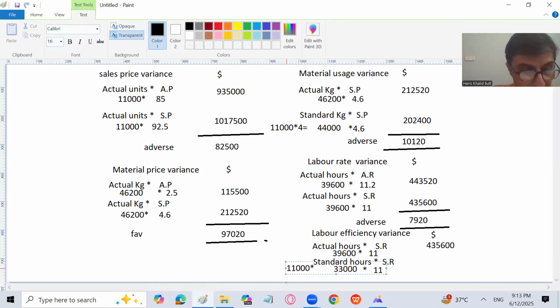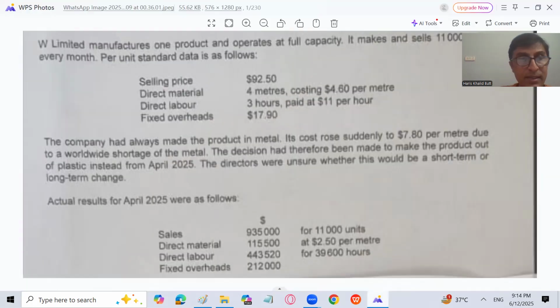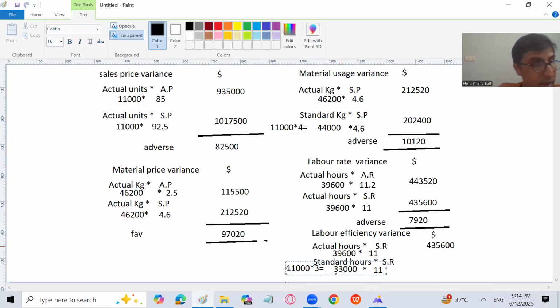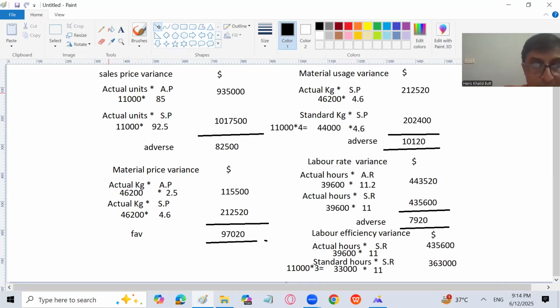Let me calculate it for you. 11,000 into 3 will get the standard hour. Let's see. Yes, 3 hours. Now 33,000 into 11 will get 363,000. So 363,000 will be the standard. Now let's calculate. If you just see that we should have taken 33,000 hours to produce 11,000 units, but